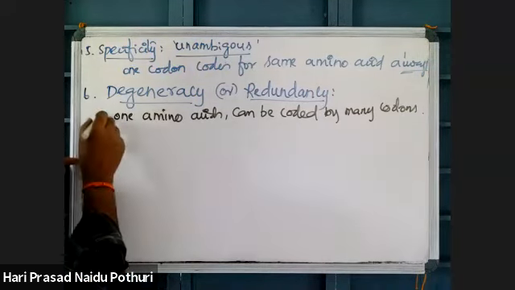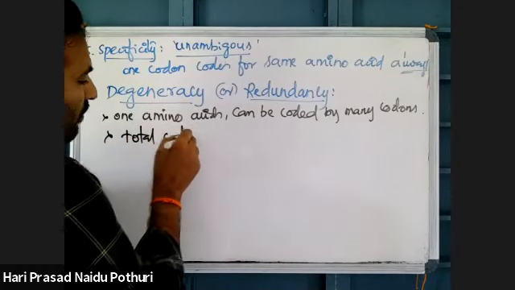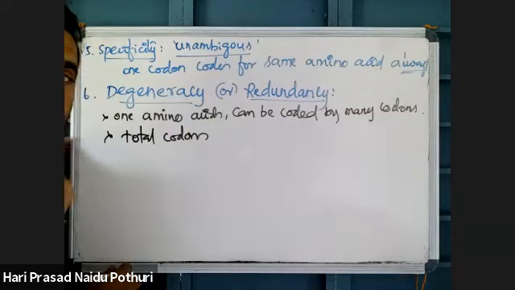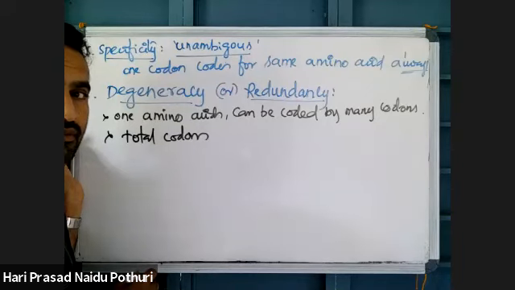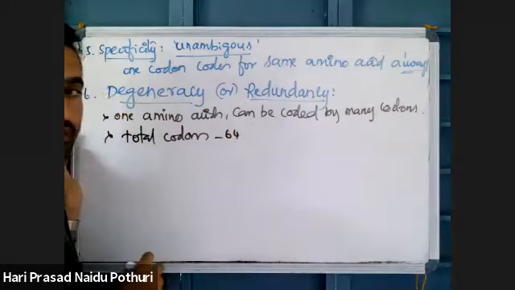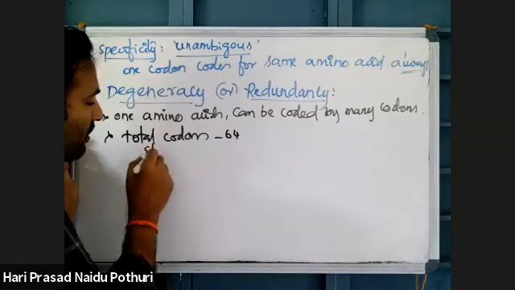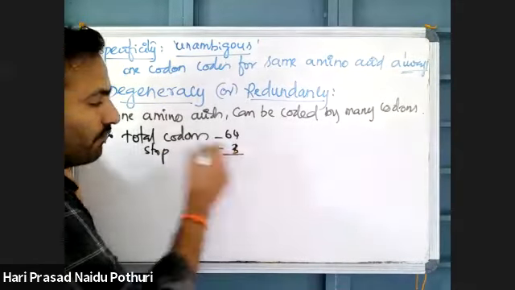Why is this redundancy possible? Total codons: how many genetic codes are there? 64. Total codons are 64. How many stop codons are there? Stop codons are 3.